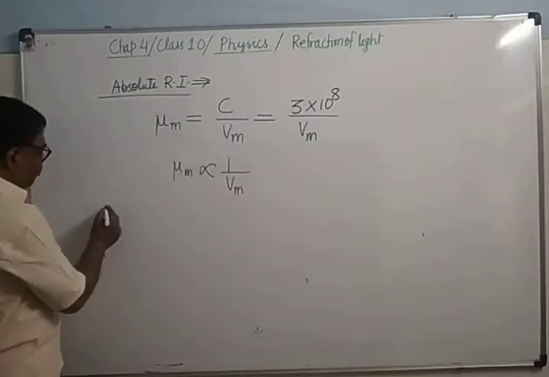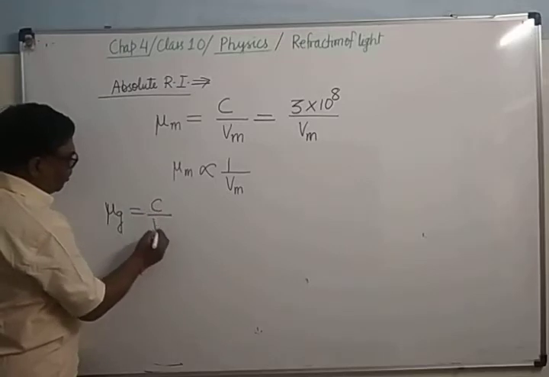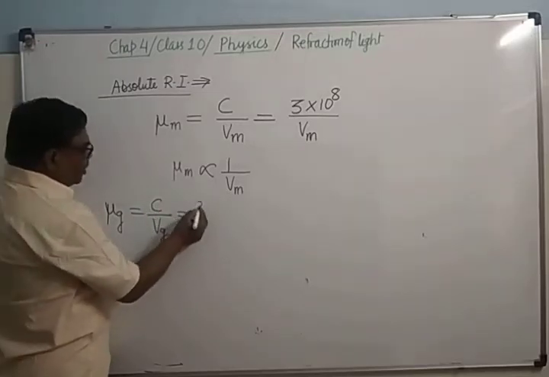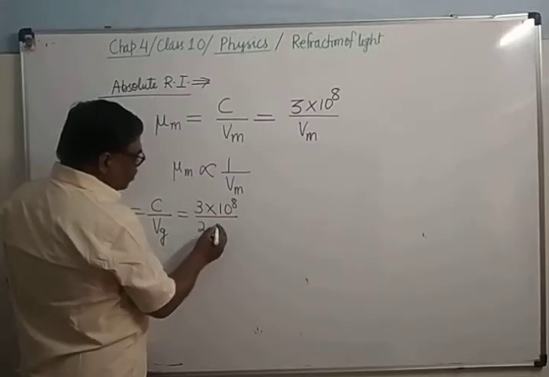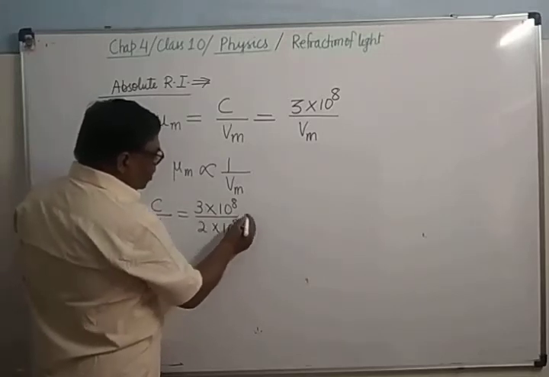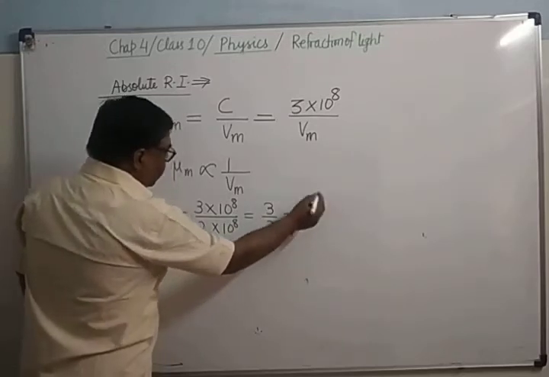If you find out mu G, what will be mu G? It is C upon Vg. That is 3 into 10 to the power 8 divided by 2 into 10 to the power 8. 10 to the power 8 will be cancelled. 3 upon 2 will be 1.5.